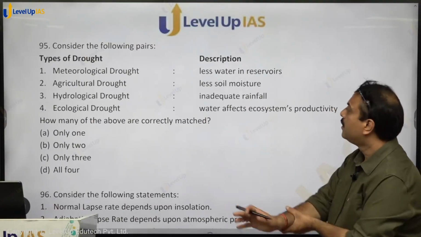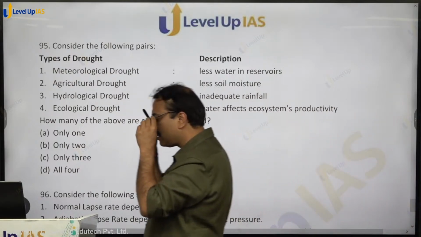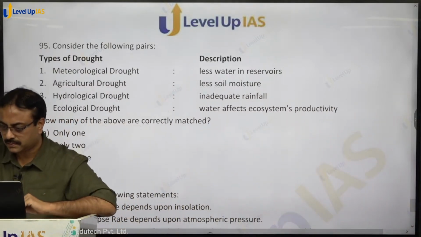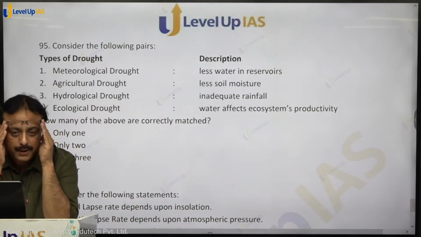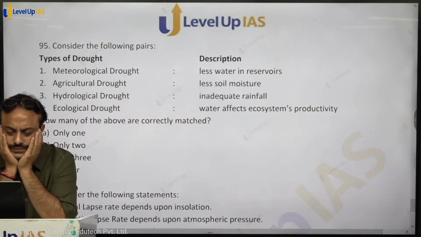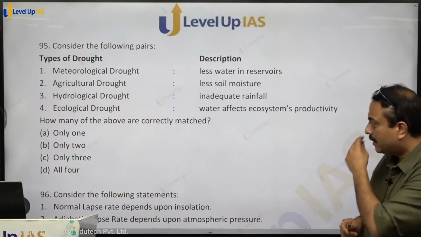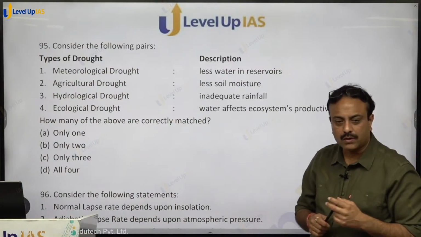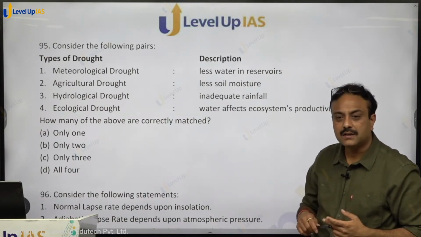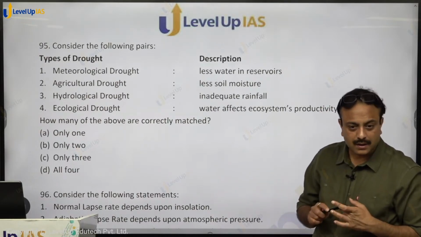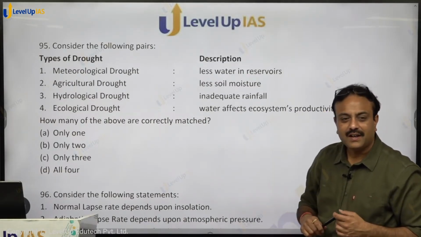Clear enough? Consider the following pairs: types of drought and a description. Have a look at that. Meteorological drought, hydrological drought, agricultural drought, ecological drought. Any idea? All are correct. Meteorological drought and hydrological drought.